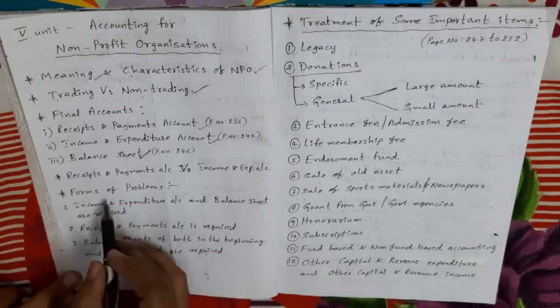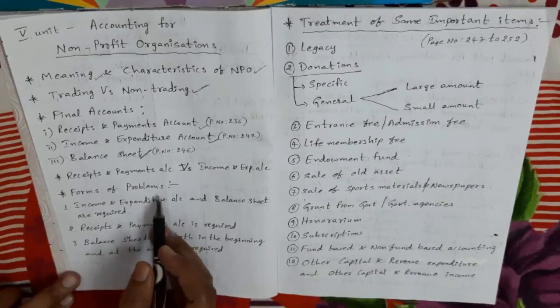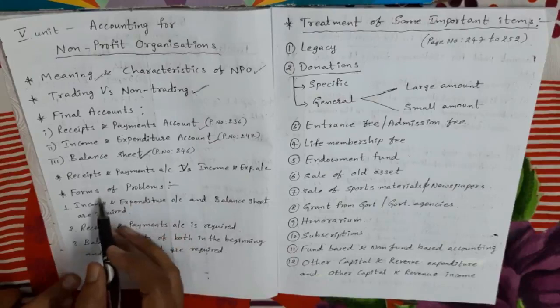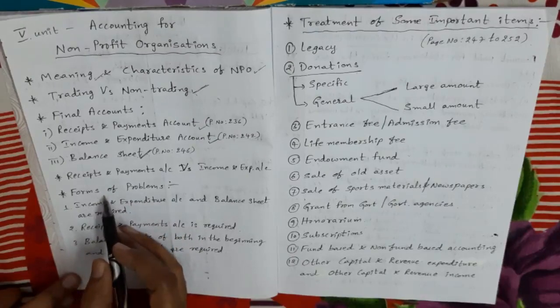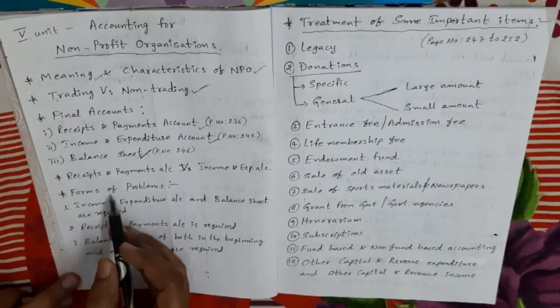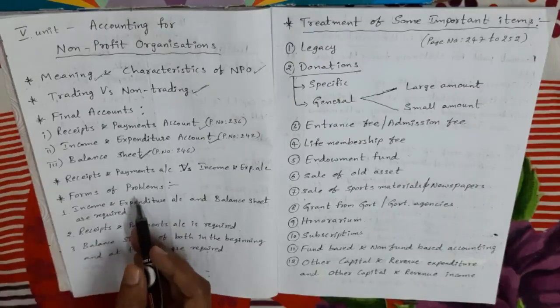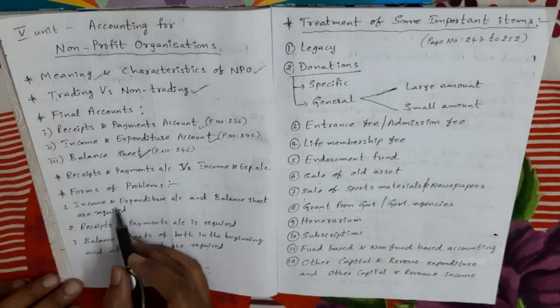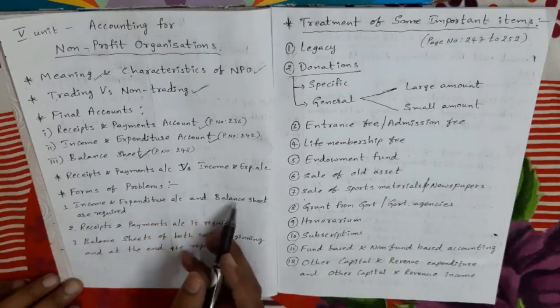Next, forms of problems. My dears, in accounting for non-trading organizations, they give the problems in three forms. Number one, preparation of income and expenditure account and balance sheet.